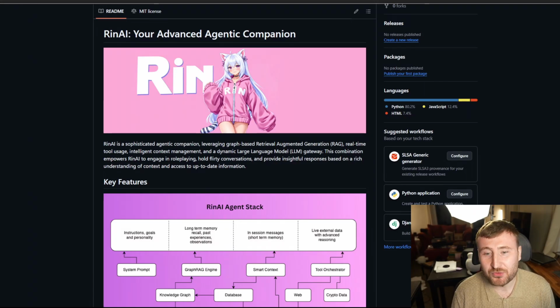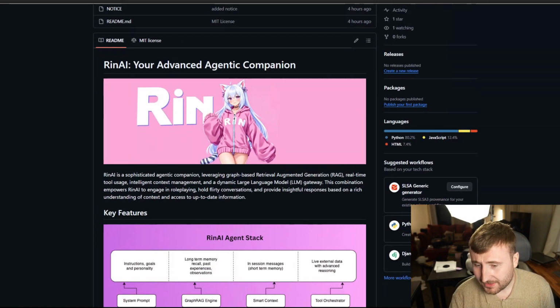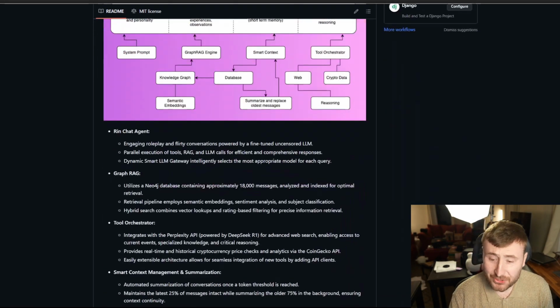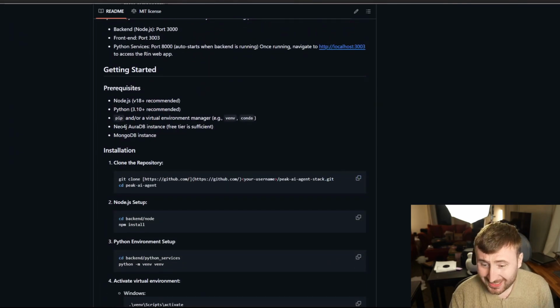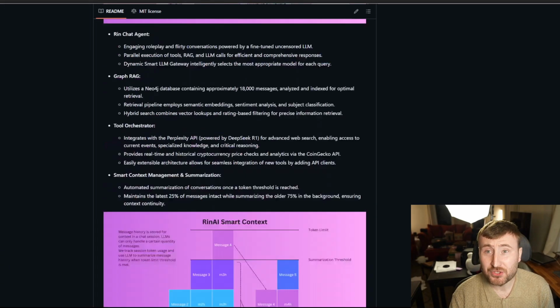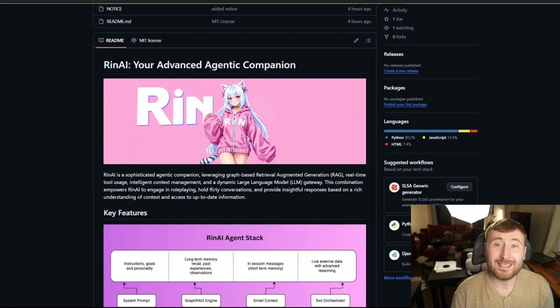Okay, let's get started. So, we're going to start here on the Ren AI GitHub repo. It's going to be linked in the description below. It is the peak AI agent stack. And we can take a quick peek at the repo. We can see some introduction, key features, scroll down a ways, and we can see the installation instructions. So before we begin the install and actually testing everything out, let's just go over why this is the ultimate AI agent stack for 2025.